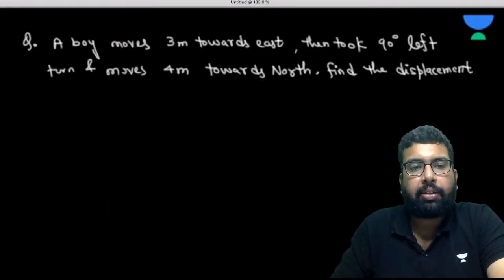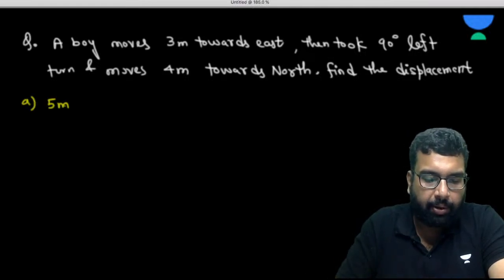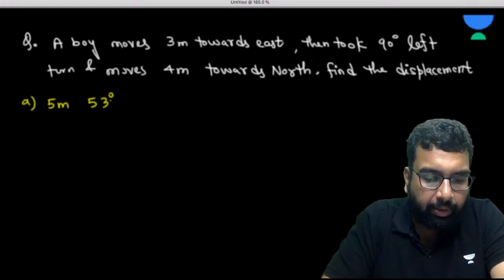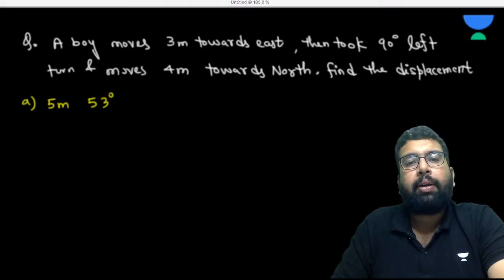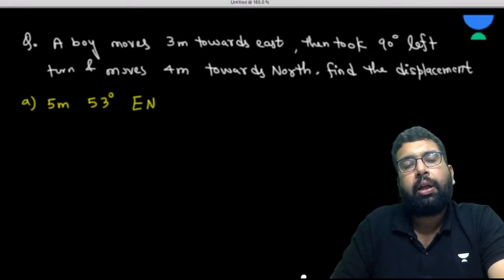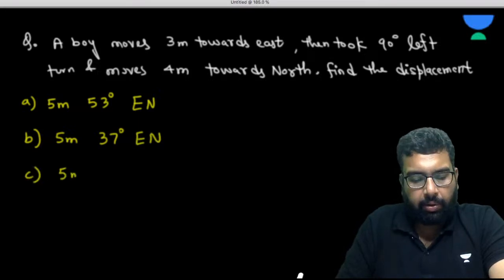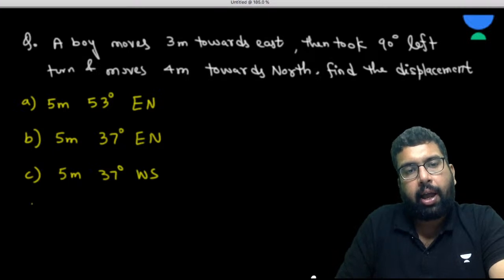Let's have the question. I'll give you the options. The options are: 5 meter and 53 degree east of north; 5 meter and 37 degree east of north; 5 meter and 37 degree west of south; and 5 meters.